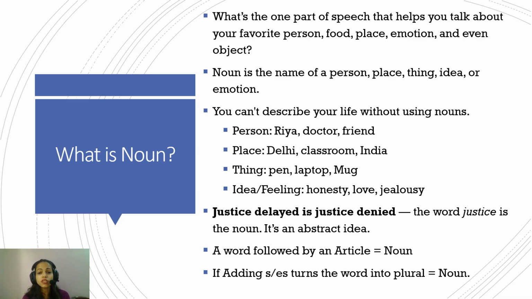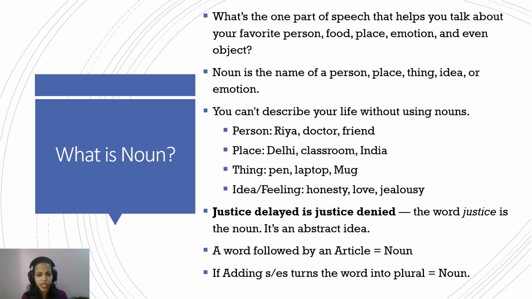So noun is one of the most important parts of speech because it helps you talk about your favorite person, your favorite food, the place that you love, your emotion, or even an object. In the simplest sense, a noun can be described as the name of a person, a place, a thing, an idea or an emotion. For example, if you want to describe a person, you might want to name that person, talk about the profession of that person, or talk about the relationship that you have with that person. All the words that describe these things are nouns.